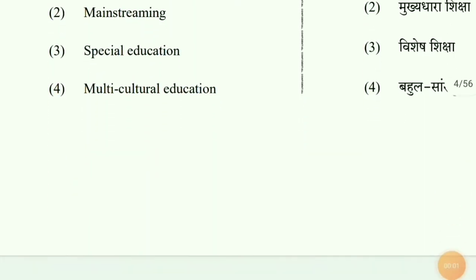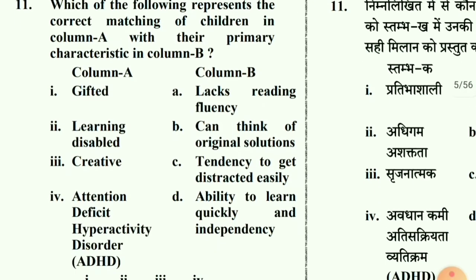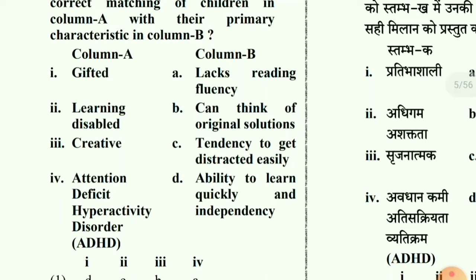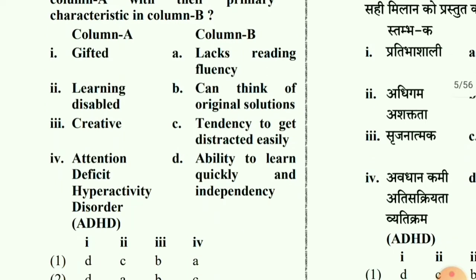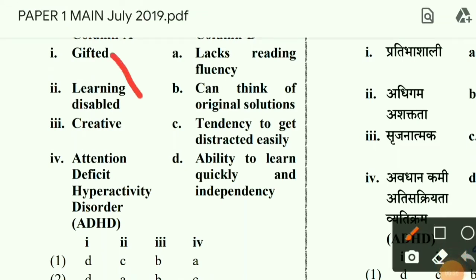And let us see question number 11. Which of the following represents the correct matching of children in column A with the primary characteristic in column B? Look, you have to match these. First one was gifted, then learning disabled, then creative, then attention deficit hyperactivity disorder, that is ADHD. On the right side: lacks reading fluency, can think of original solutions, tendency to get distracted easily, ability to learn quickly and independently. If you look very carefully, the gifted children are those who can learn very quickly and independently.